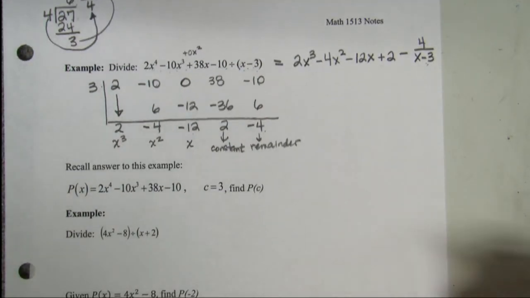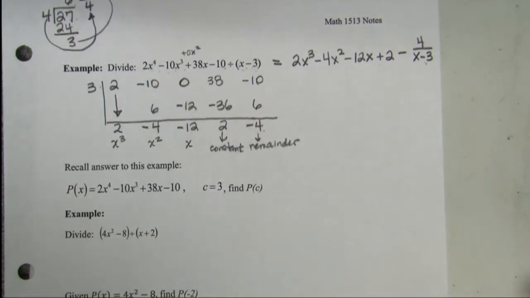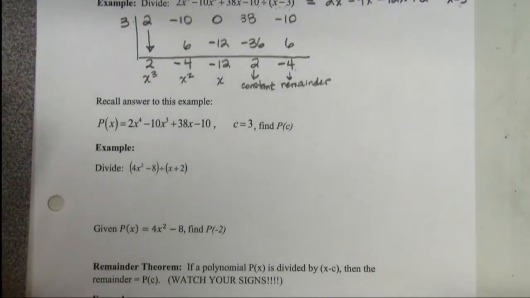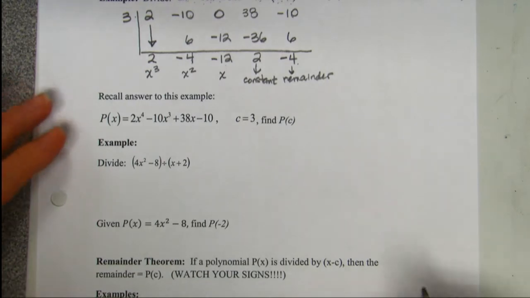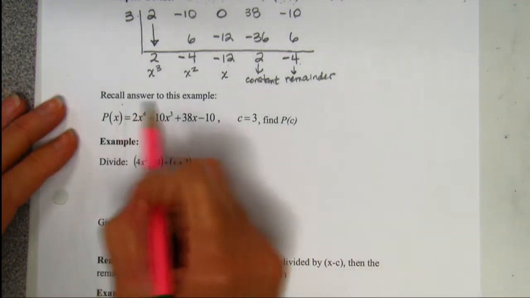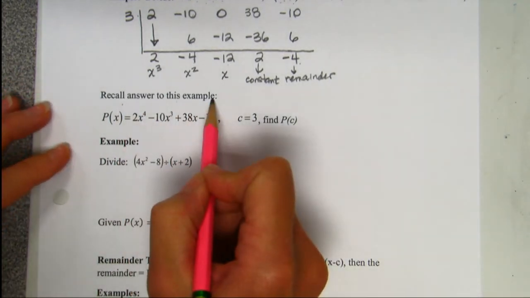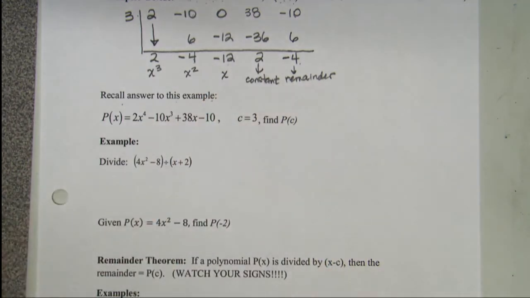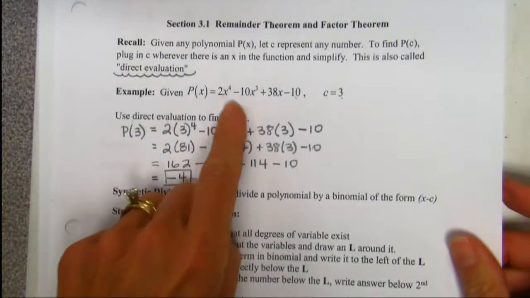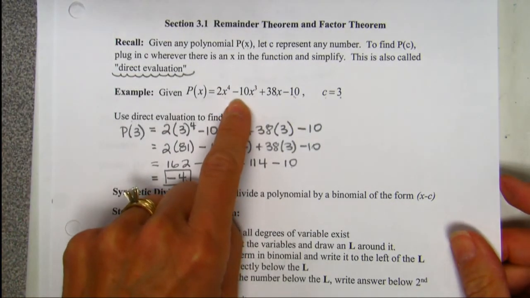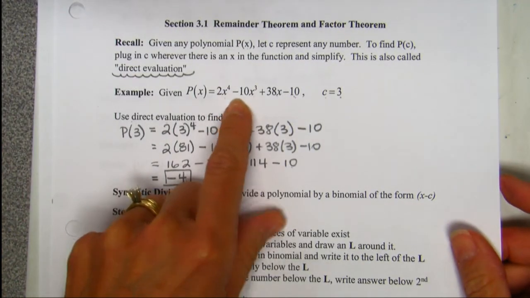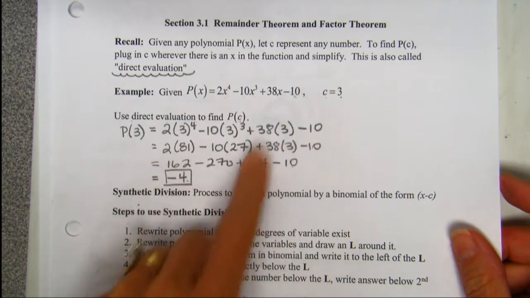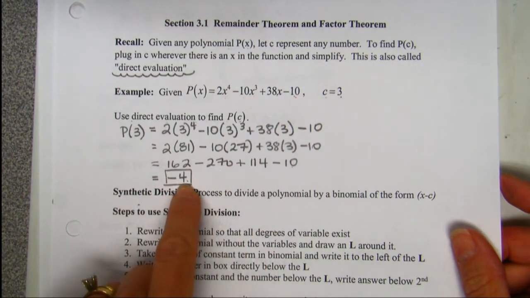All right, you're going to be doing synthetic division like a bazillion times over the next couple weeks. So we're going to do several more today, but let's just recall our answer to this example. On the previous page, on page 78, we had this problem right here, and we plugged in a 3. And do you remember what we got? Probably not. We got negative 4.